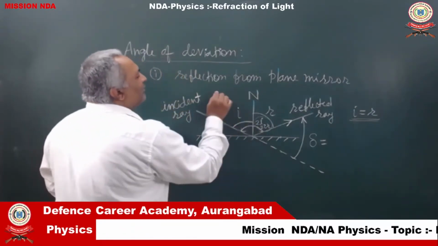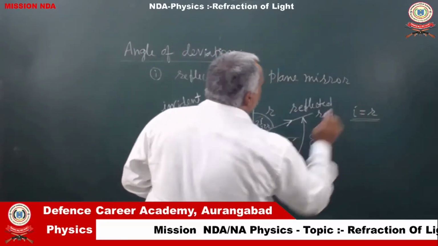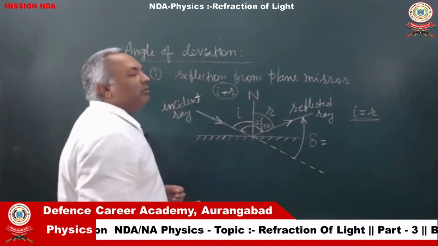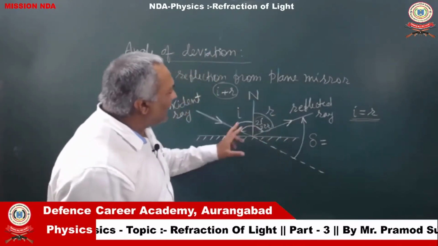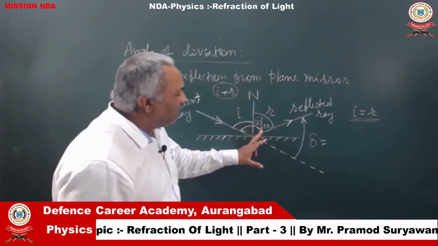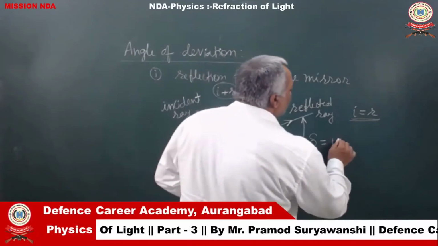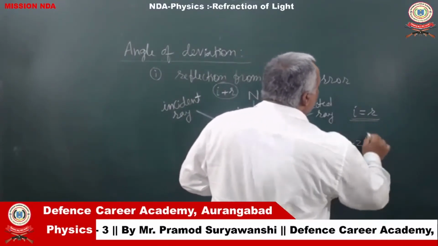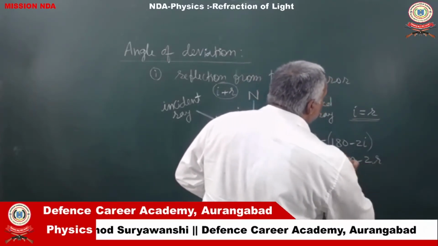Actually, that angle would be i plus r, but because i and r both are equal, we can write that angle as 2i or also as 2r. So, out of this whole 180 degree angle, this entire angle is 2i or 2r, and therefore the deviation produced in this case will be 180 minus 2i, or it can also be written as 180 minus 2r.